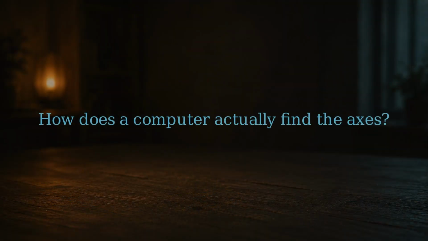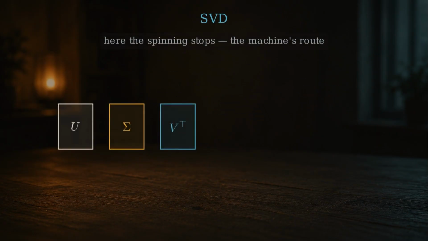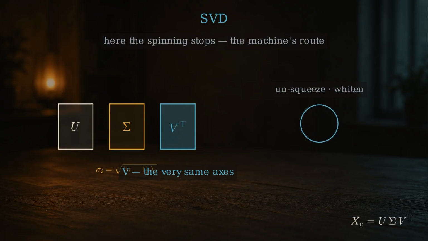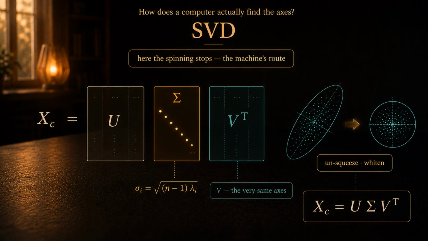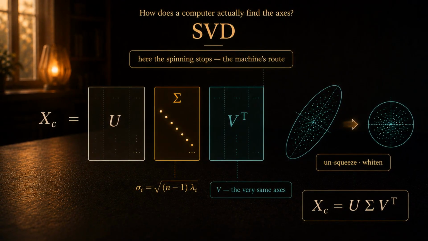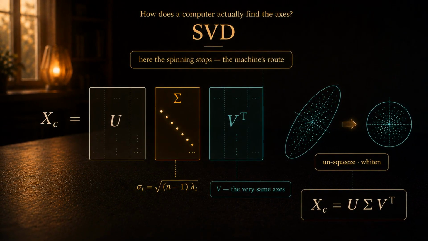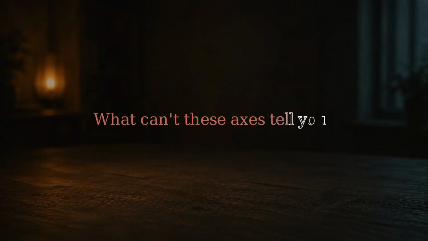Here the spinning stops, and I'll say so. A computer never forms the spread matrix, it factors the data straight. X equals U sigma V transpose, the singular value decomposition. V is the very same axes. The stretches sigma are the square roots of the fatnesses. Faster and far steadier.